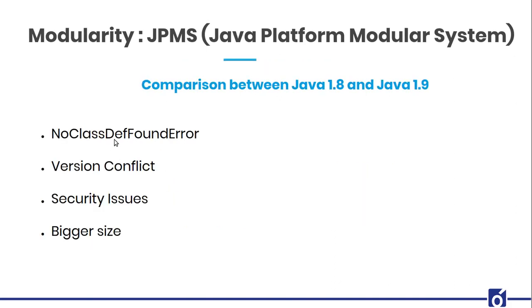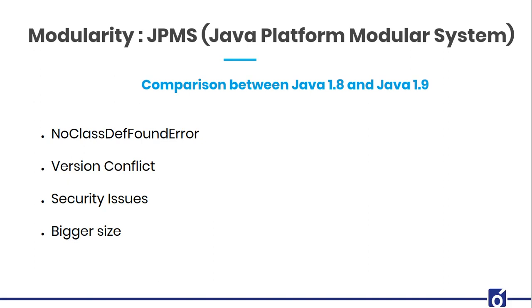First problem resolved. Now comes the second problem. The second problem is version conflict. Now what happens when you work with Java 8, you have jar files, right? So inside a jar file, suppose you have a file with the same name in two different jars.